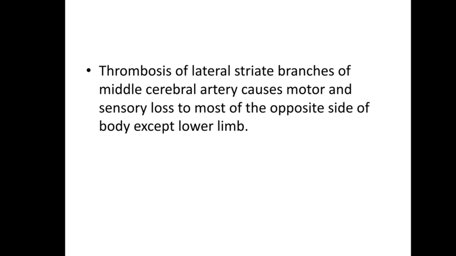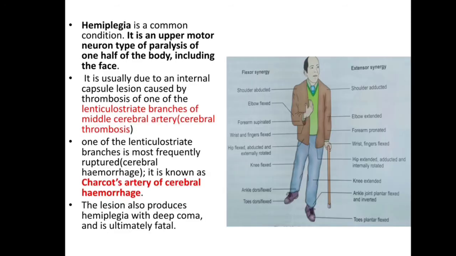Thrombosis of the lateral striate branch of the middle cerebral artery causes motor and sensory loss to most of the opposite side of the body except the lower limb. What is hemiplegia? Hemiplegia is a common condition. It is an upper motor neuron type of paralysis of one half of the body, including the face. It is usually due to an internal capsule lesion caused by thrombosis of one of the lenticulostriate branches of the middle cerebral artery. Cerebral thrombosis.